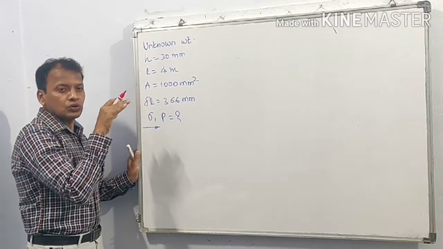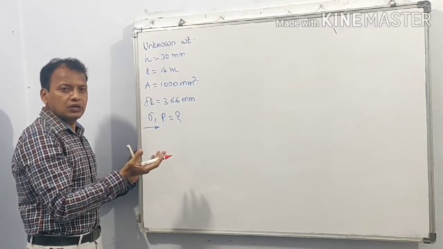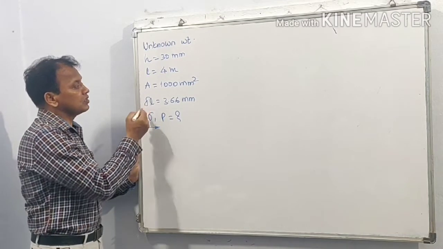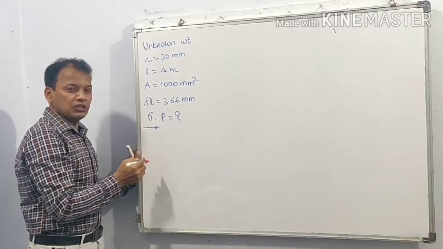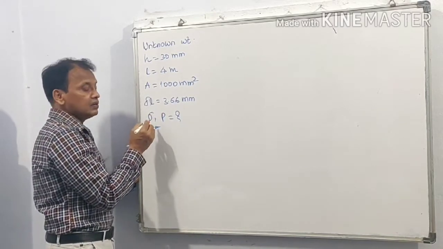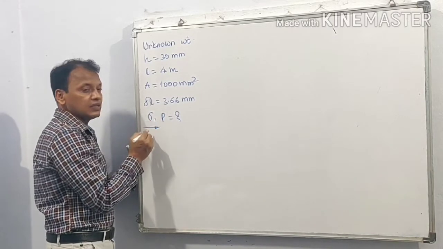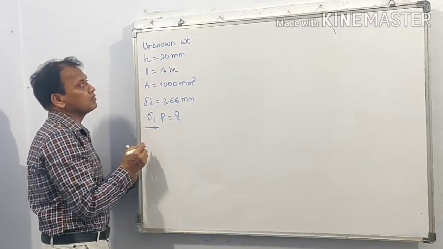When this unknown weight is falling through height 30 millimeter on a collar rigidly attached at the base, the instantaneous elongation is found as 3.66 millimeter. So we are asked to find what is instantaneous stress and that unknown weight. So instantaneous stress sigma and unknown weight P.